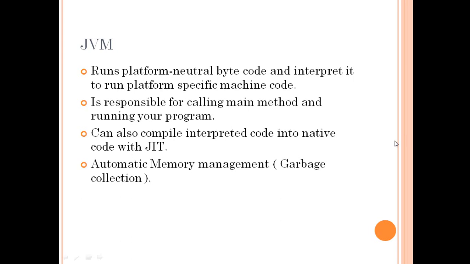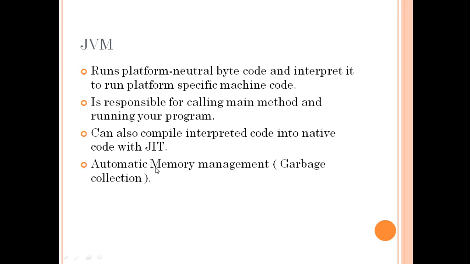The JVM can also compile interpreted code into native code. We discussed that the execution engine contains a subcomponent called the JIT compiler, which can convert the bytecode into native code for the code that is being frequently called, so that it can improve performance by not reinterpreting the same bytecode again and again.